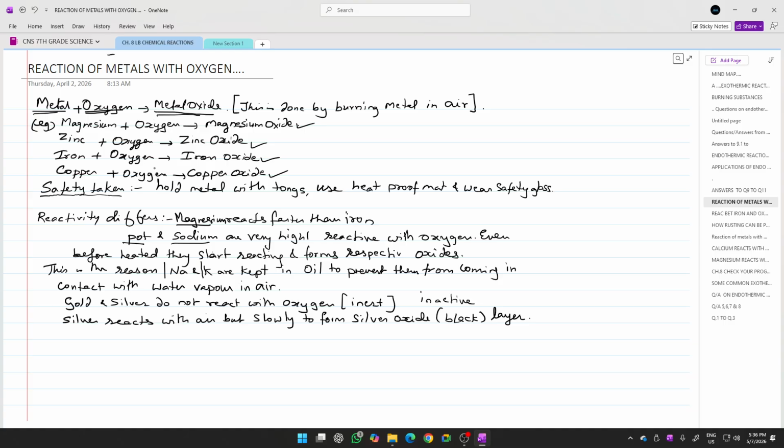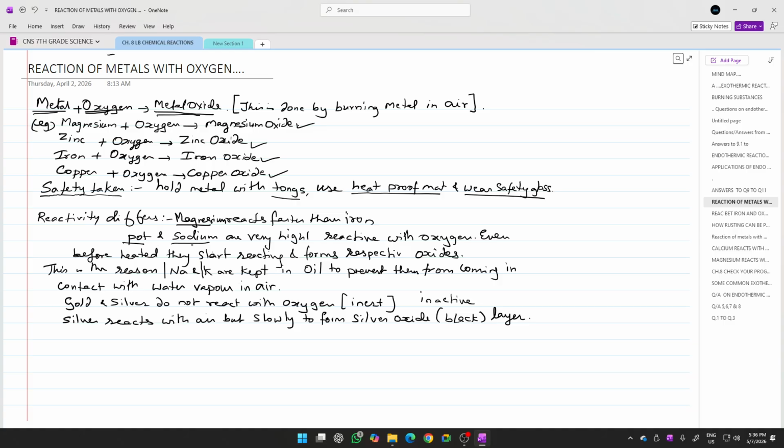Now, this investigation or this experiment has to be carried out with the help of tongs. So you have to hold the metals in the tongs, and you have to use something called a heat-proof mat, and you have to wear safety glasses, right? Now, on performing this experiment, you will see that the reactivity of the metals with oxygen differs. We will find that magnesium reacts faster than iron, or you can say iron will react slower than magnesium.